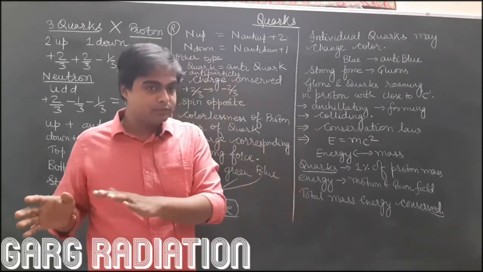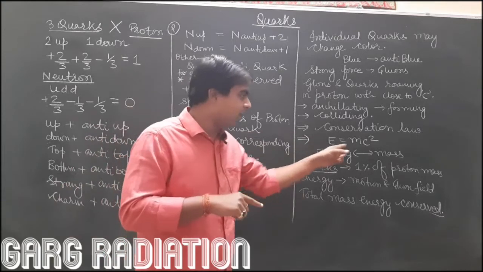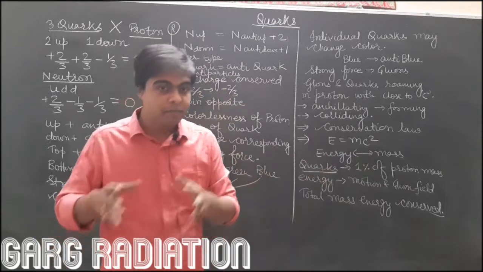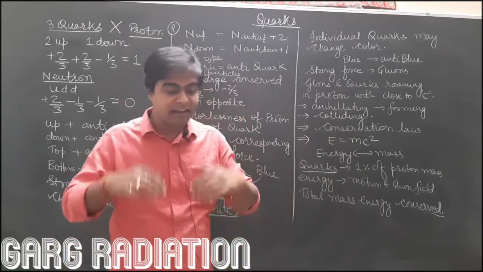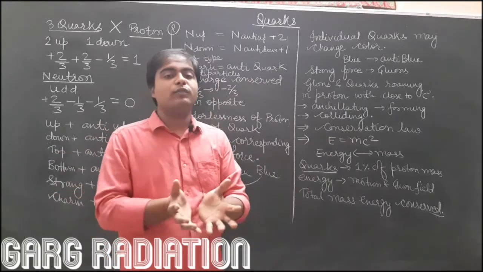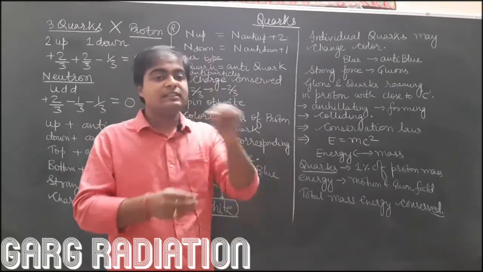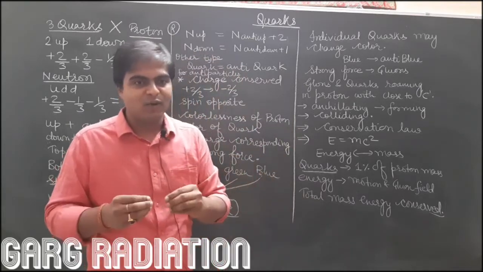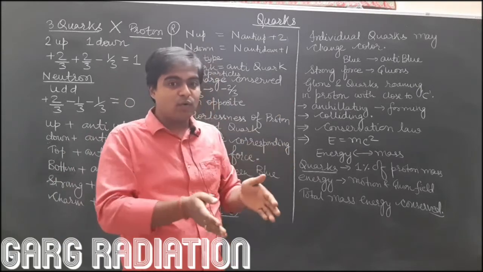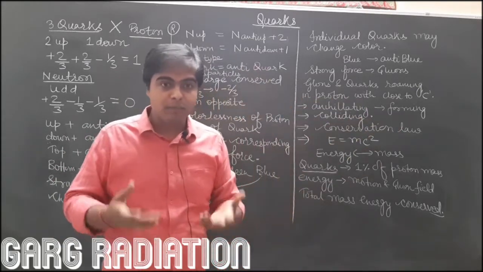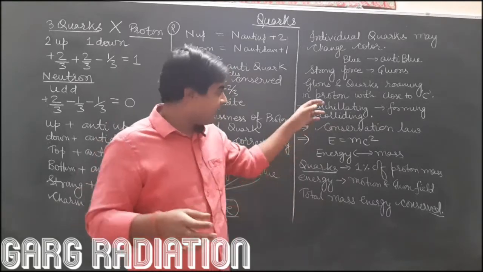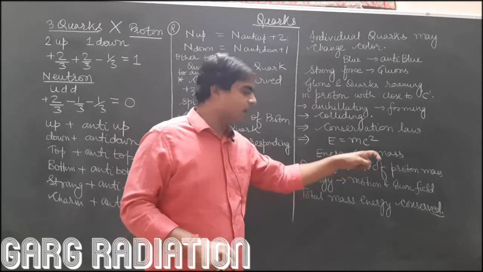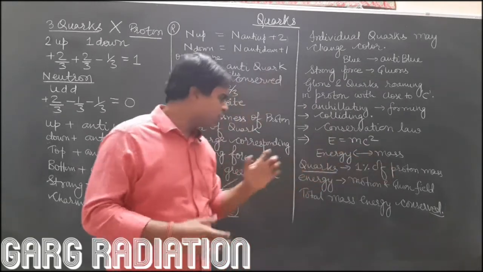Yes, you are thinking properly, but at that time you must remember that Einstein has given us the equation E equals mc squared, which says that energy can be converted into mass, and the same thing is happening here. The tremendous amount of energy which is present in the proton actually gets converted, one fraction of that gets converted into one pair of quark and antiquark. So the quarks and antiquarks are formed because of the energy, or when they annihilate, they completely convert into energy. So basically there is a two-way process of conversion of energy into mass and mass into energy.